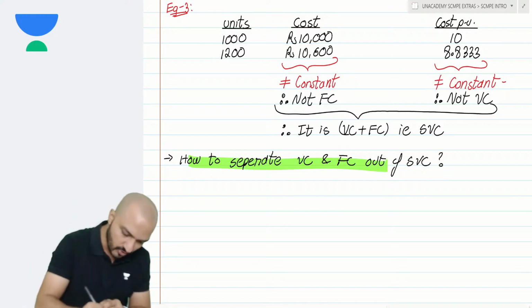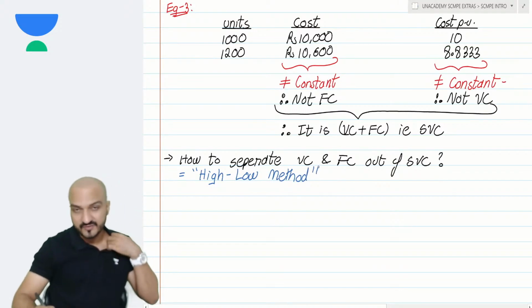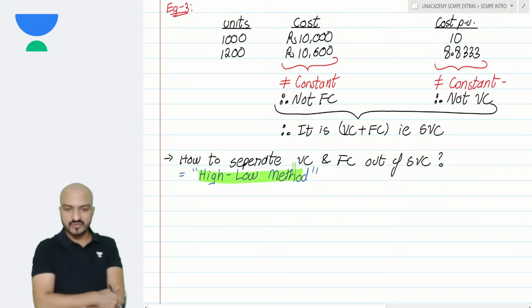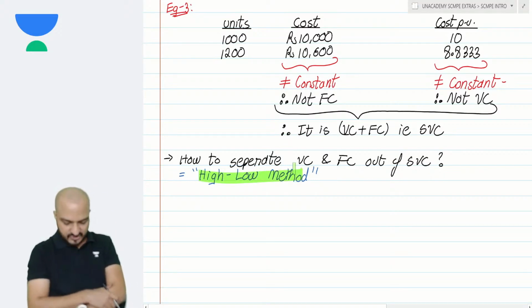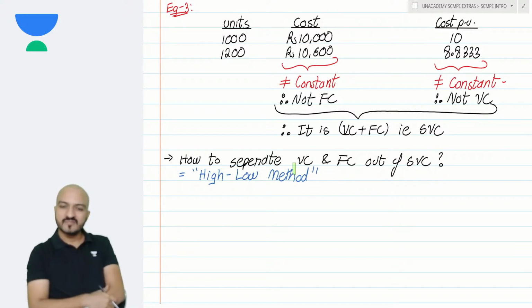That method is called the high-low method. So the next discussion in the revision is to understand what exactly the high-low method means.